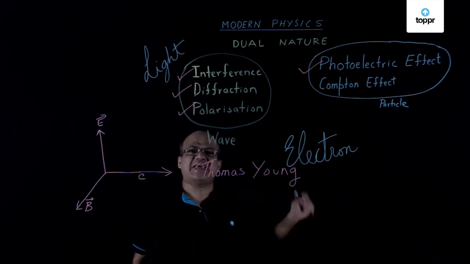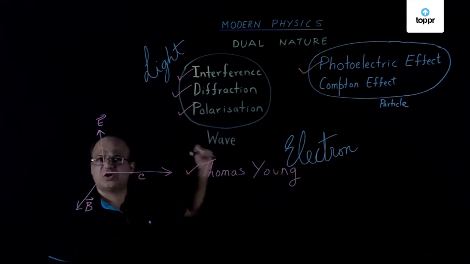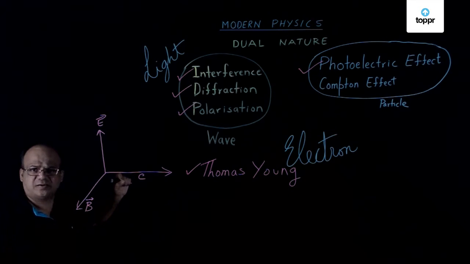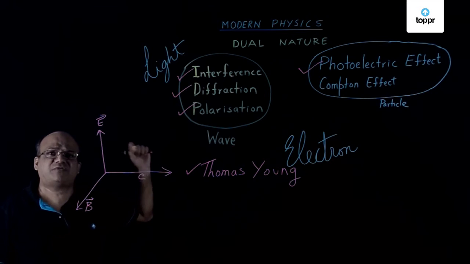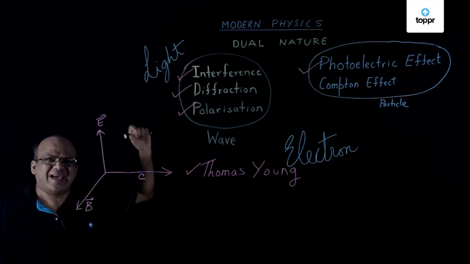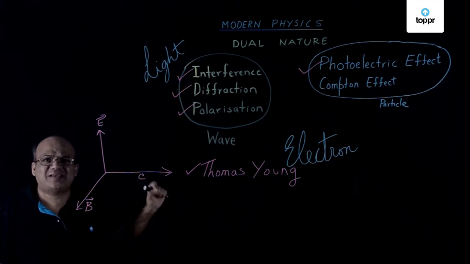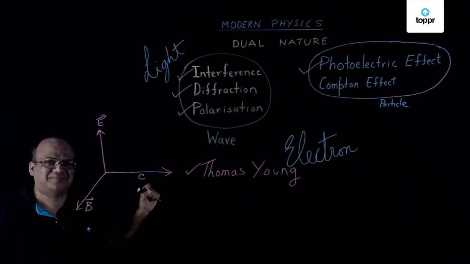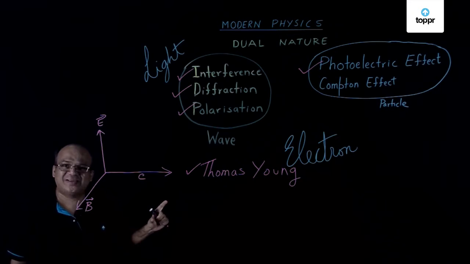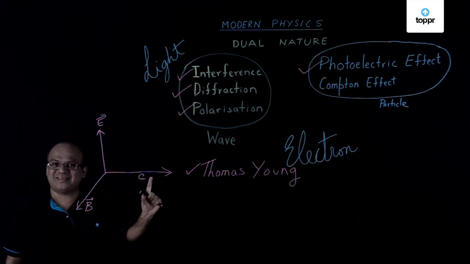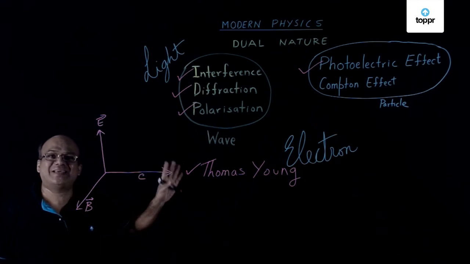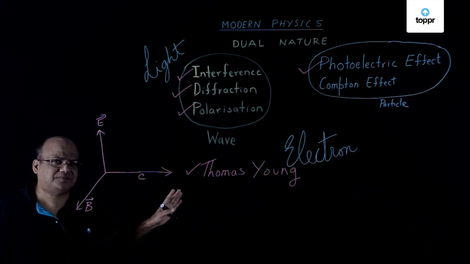Einstein in 1905 took light as a particle to explain photoelectric effect, and for this he got the Nobel Prize in physics in 1921. Remember, Einstein got only one Nobel Prize, and that was for explaining photoelectric effect.